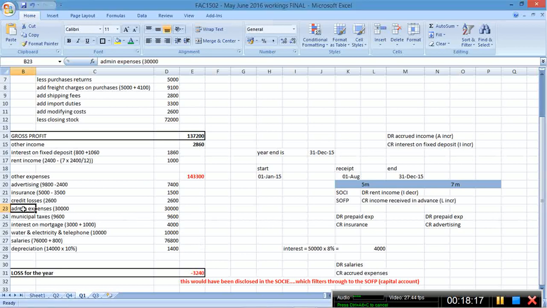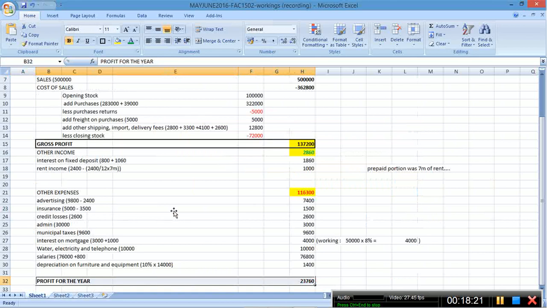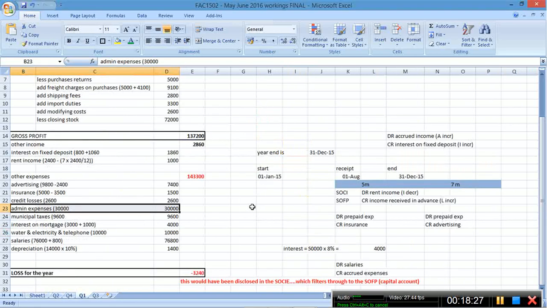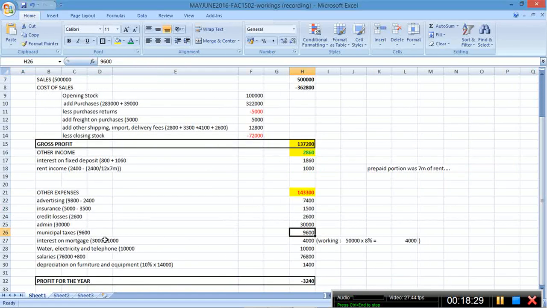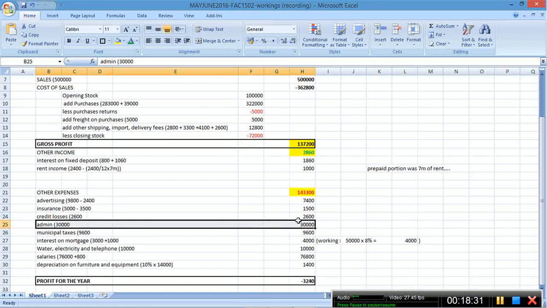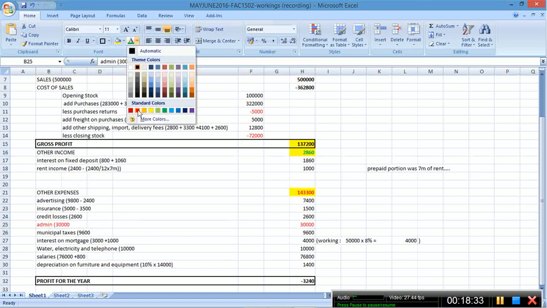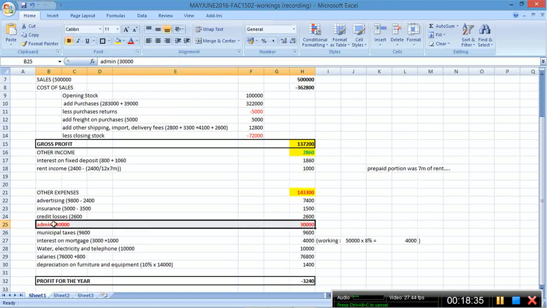Alright, I see admin is 30,000. I wrote 3,000 here. Okay, so I need to make that 30,000. Right, there we go. Now that's in line with the solution. That's perfect. Okay, sorry, just a slight error there. This figure, when I initially did it, I wrote down 3,000 instead of 30,000.